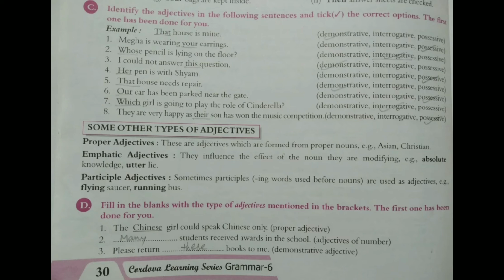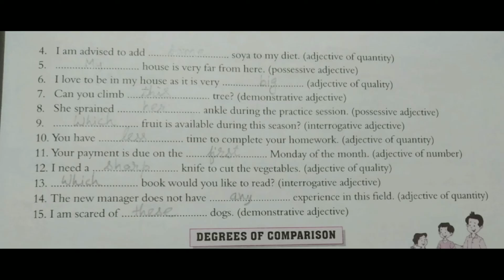Came from China. 2. Dash students received awards in this school. Adjective of number. We can use any number. So I have used many students. Third, please return dash books to me. Demonstrative adjective. As it's books, so I have written these. I hope you have understood. You have to see what is written in the bracket and find out any one example of that which is suitable to the sentence.